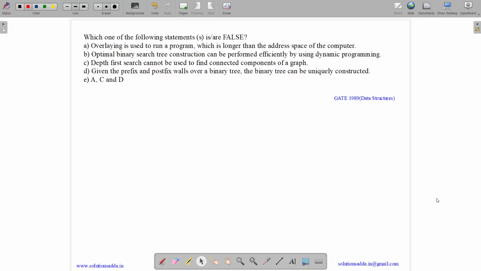This question belongs to the data structure subject and was asked in GATE 1989. So the question states, which of the following statements are false?